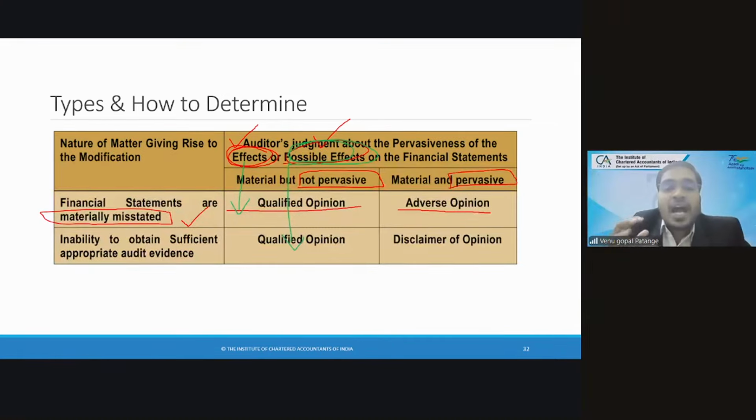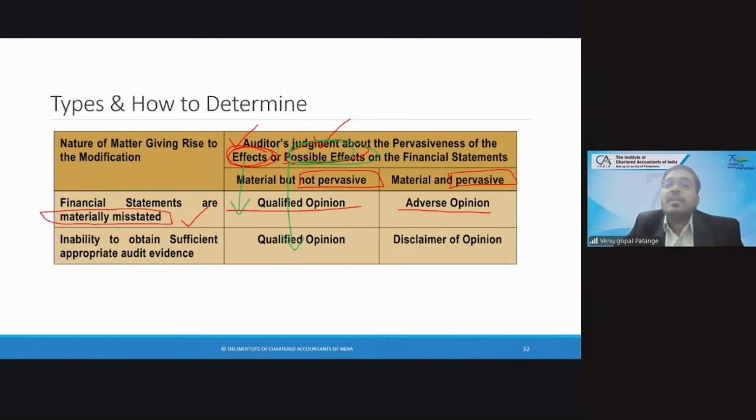Effects is hardcore fact which you already know. Possible effects is based on experience, based on the audit process you have performed. You can anticipate how much could be the effect on financial statements, how much misstatement could have happened. So let us understand, in the second row, it is possible effects. If you think that is material, it is qualified. If it is immaterial, you will give a clean report. If it is material and pervasive, then you will go for disclaimer of opinion.